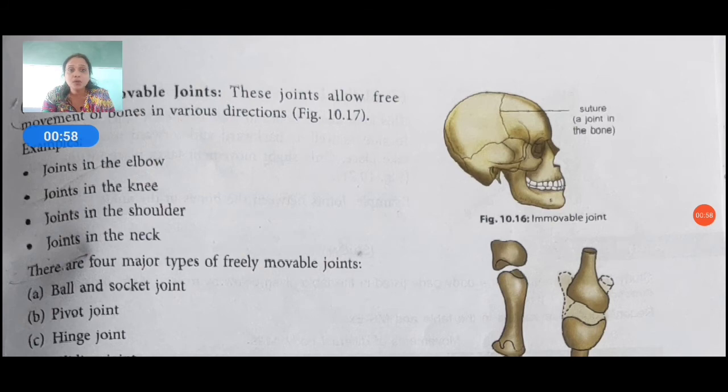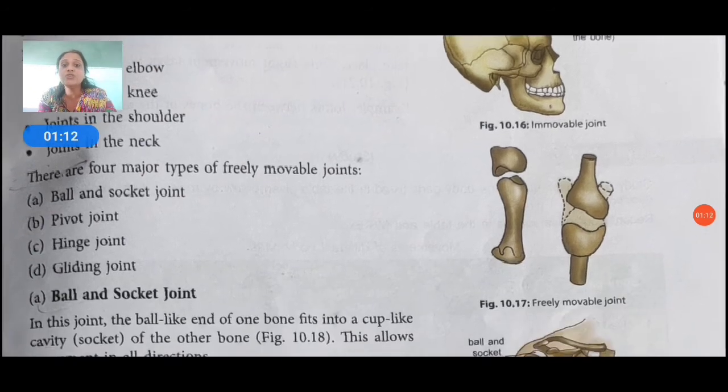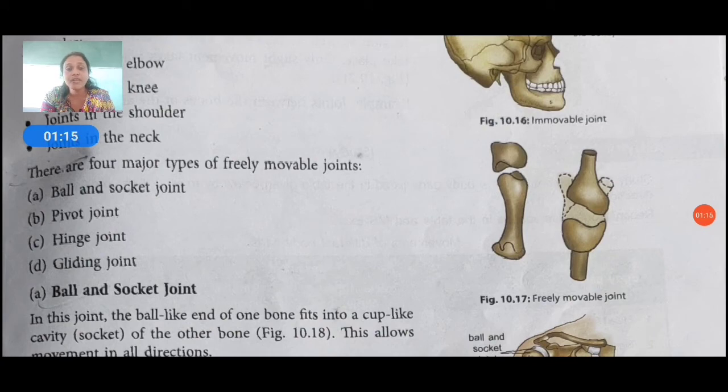There are four major types of freely movable joints: ball and socket joint, pivot joint, hinge joint, gliding joint. Then you can also see here in figure 10.17 freely movable joints. In these body parts we have freely movable joints which allow us to move our body parts.